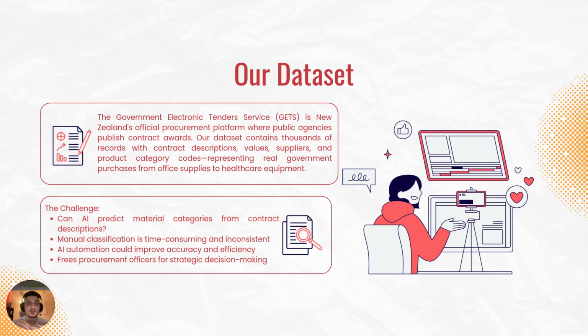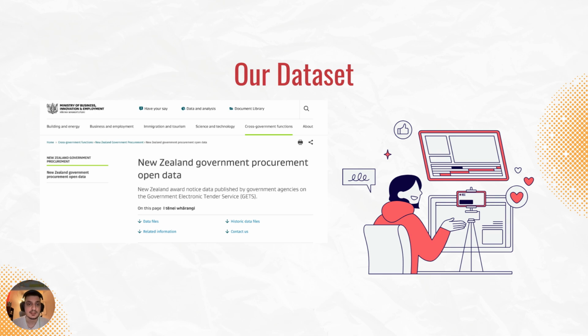Our goal is to speed that process up and see if we can make it consistent. AI automation could also improve the accuracy and efficiency. And lastly, it frees procurement officers to do better things than just manually sorting the data. Our data set, as I mentioned, is from the New Zealand government procurement open data.